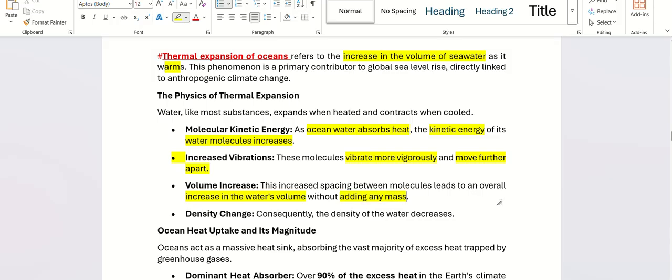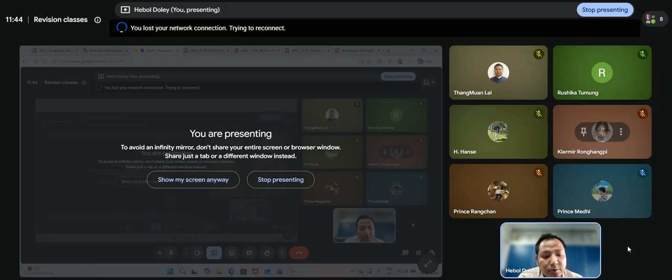However, the density of water decreases. Density means, you could say, the thickness. So when the water molecules get heated, they move away from each other, and it increases the volume of water.